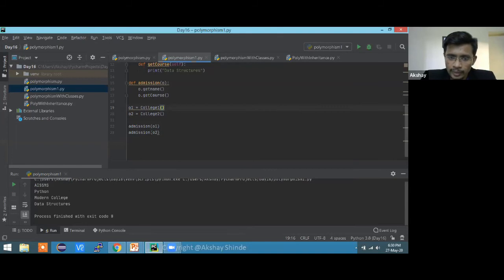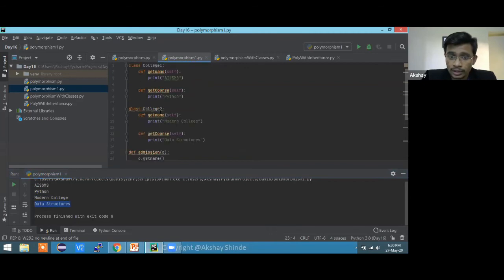See, whenever I'm calling with O1, I'm getting the result and the course is this. And when I'm calling the admission function with the second object, at that time I'm getting the respective corresponding result. Now, just for understanding, I took only a print statement, but think of this from a wider perspective.